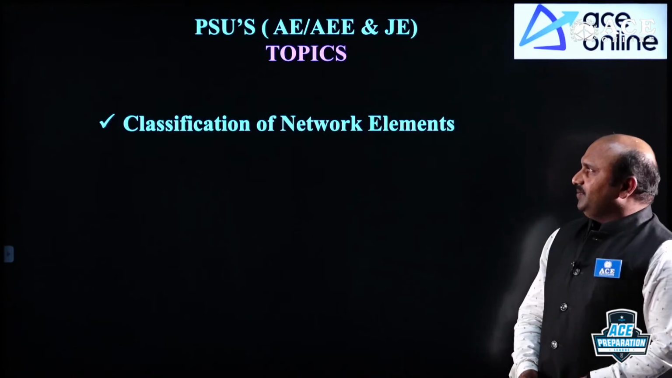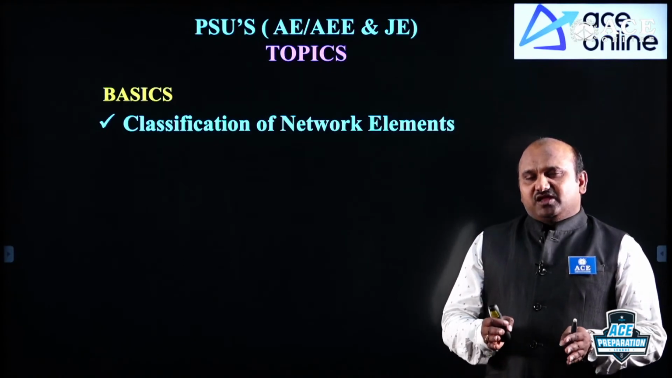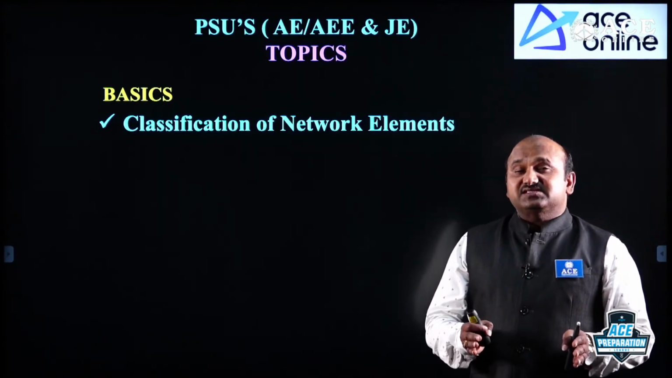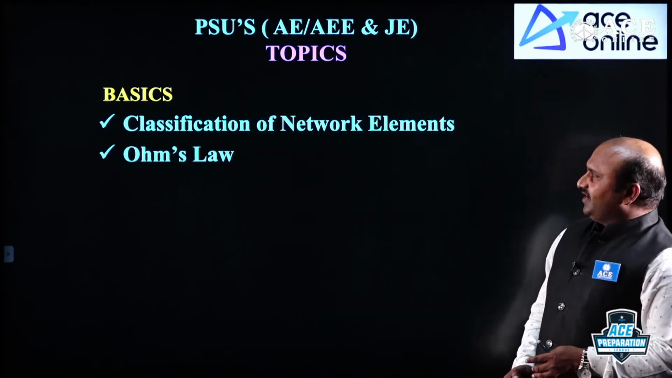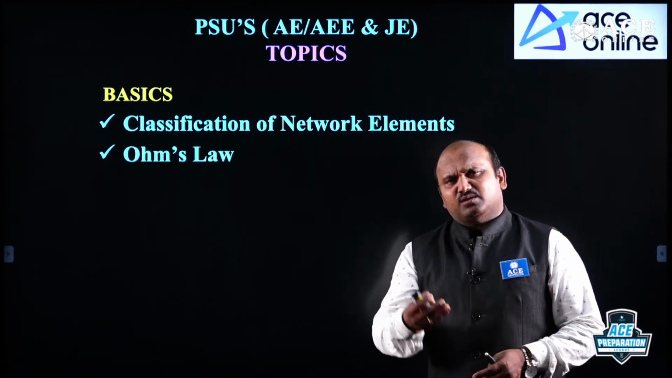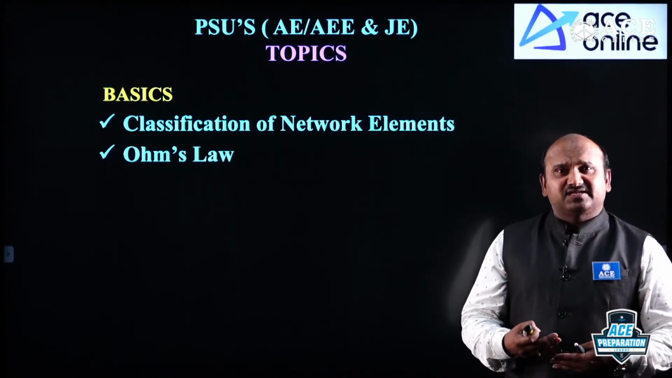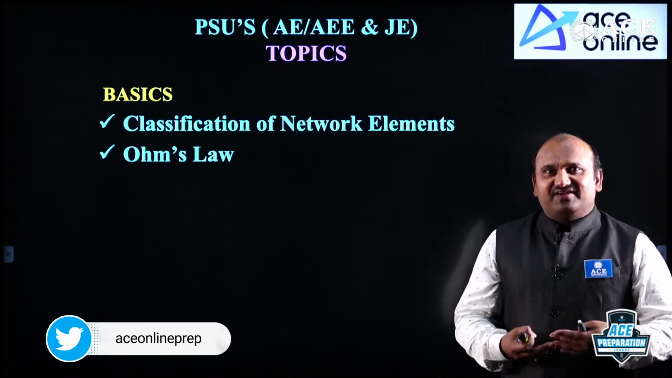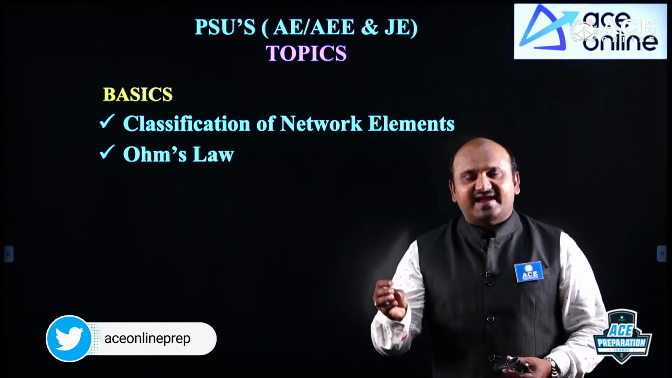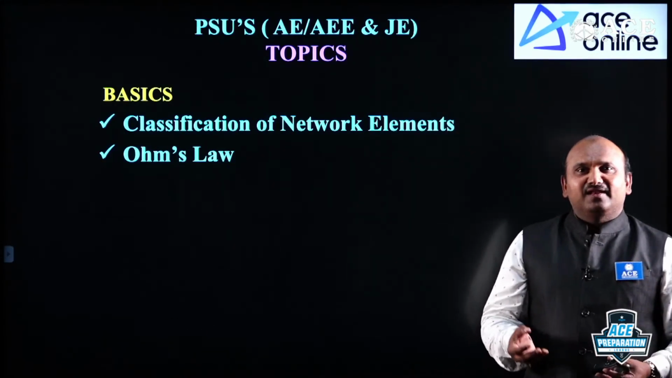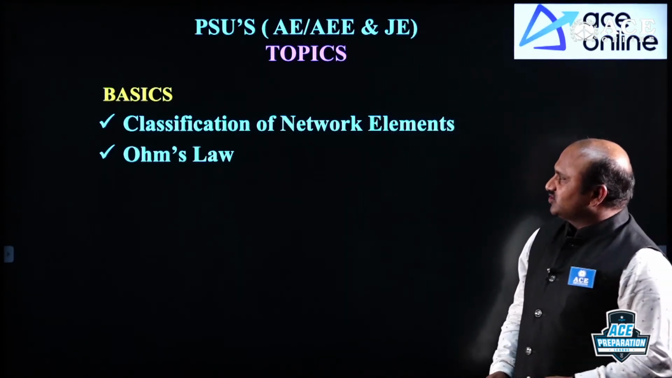Let me take the topics, the basics. First, you should thoroughly get the confidence under basics. What are the topics under basics? The contents under basics: classification of network elements, here linear, non-linear, active, passive, bilateral, unilateral. Usually we define, based on the characteristics, behavior and properties, we can classify into 5 pairs: linear and non-linear, active and passive, bilateral and unilateral, lumped and distributed, and time variant and time invariant. These we are going to discuss under classification of network elements.